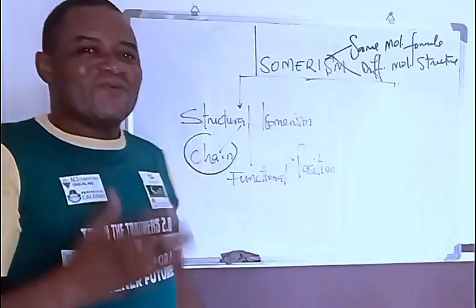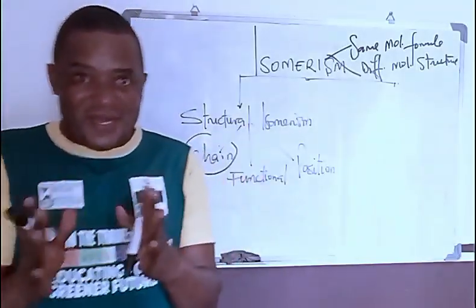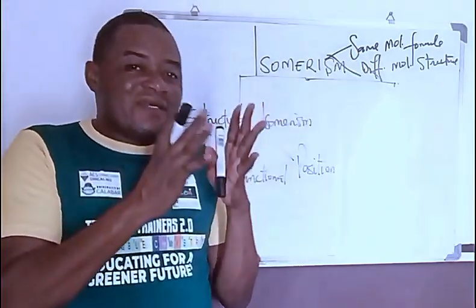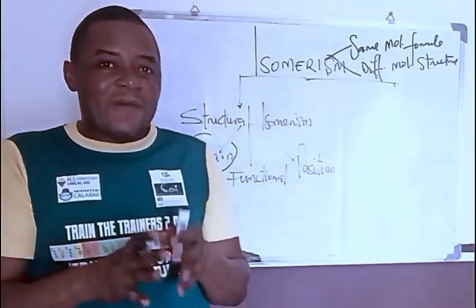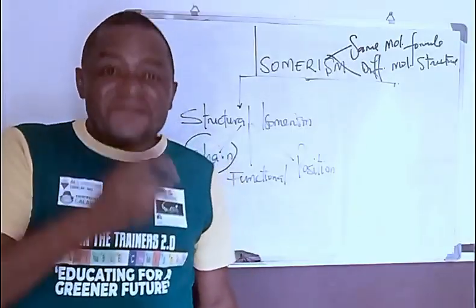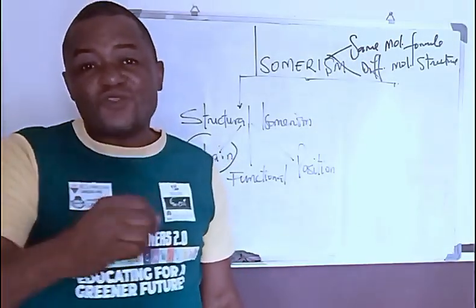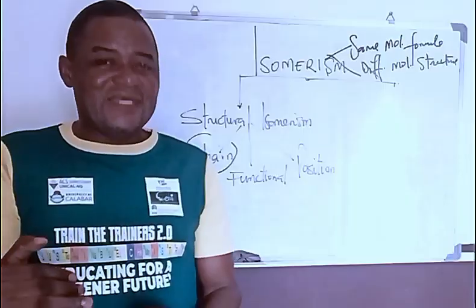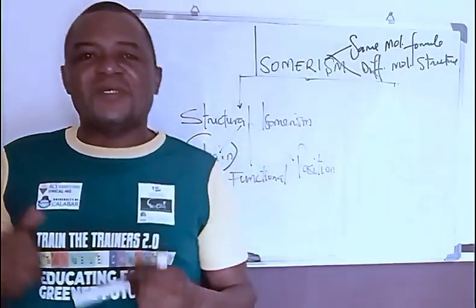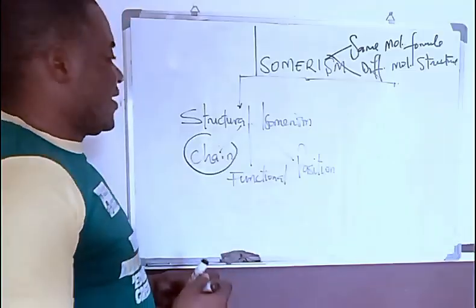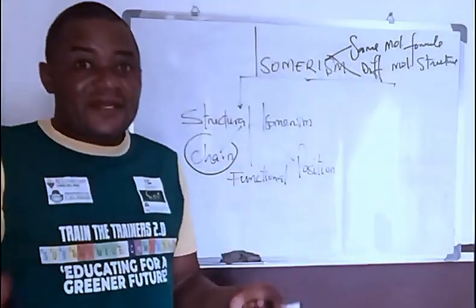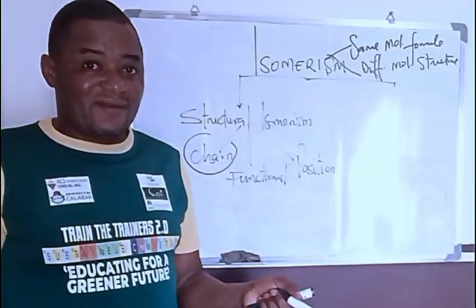Those isomers are grouped under chain isomers. For example, you have butane and 2-methylpropane.